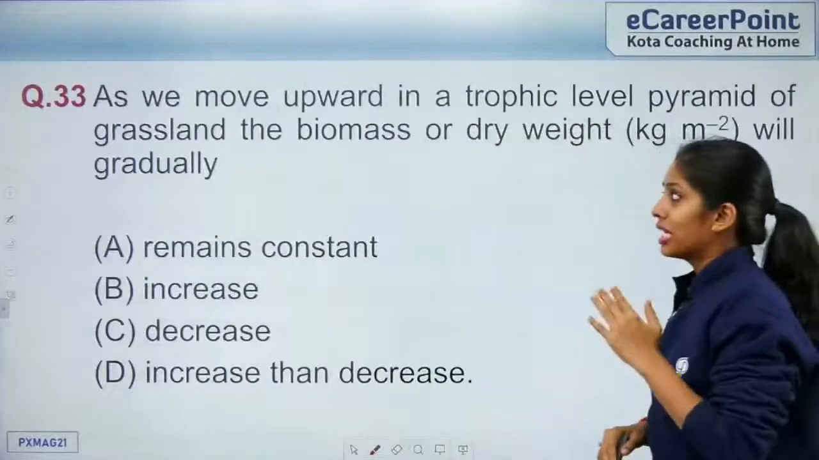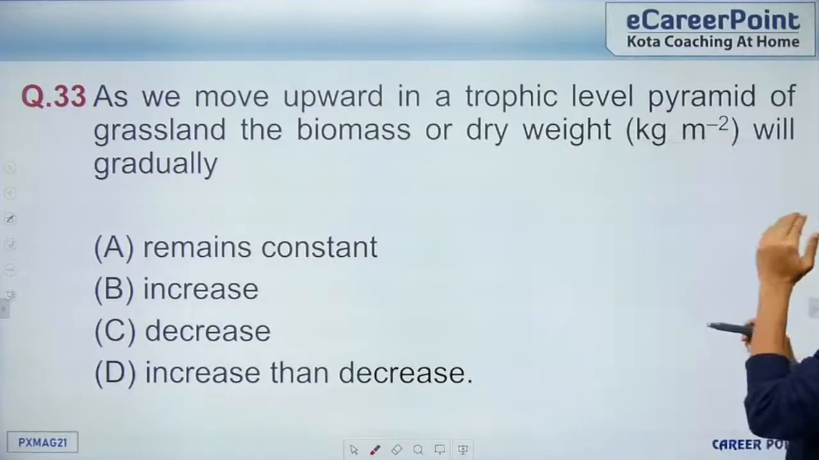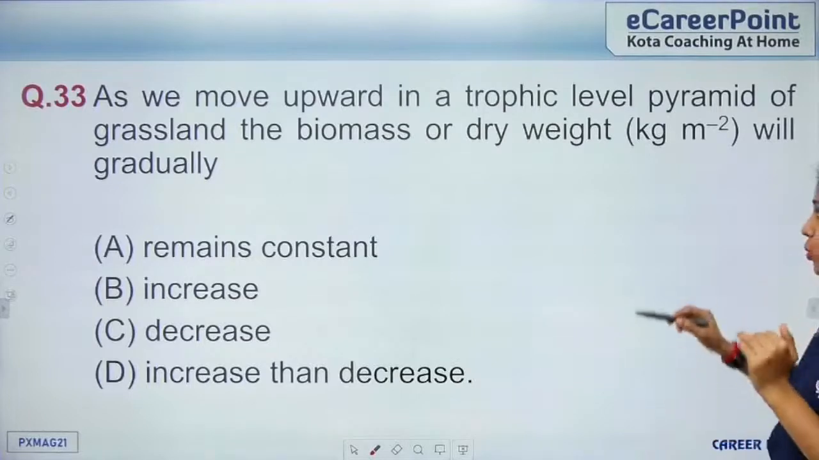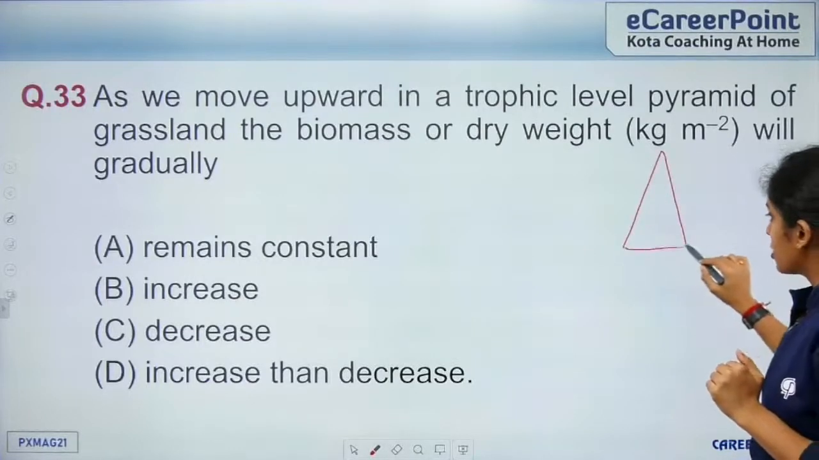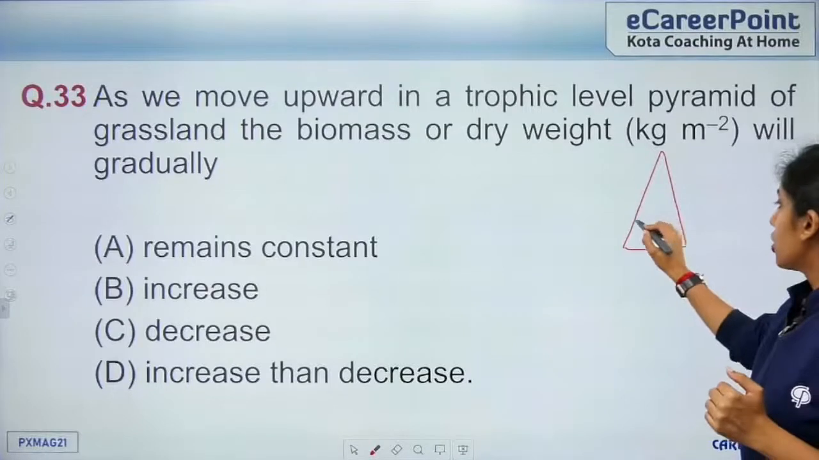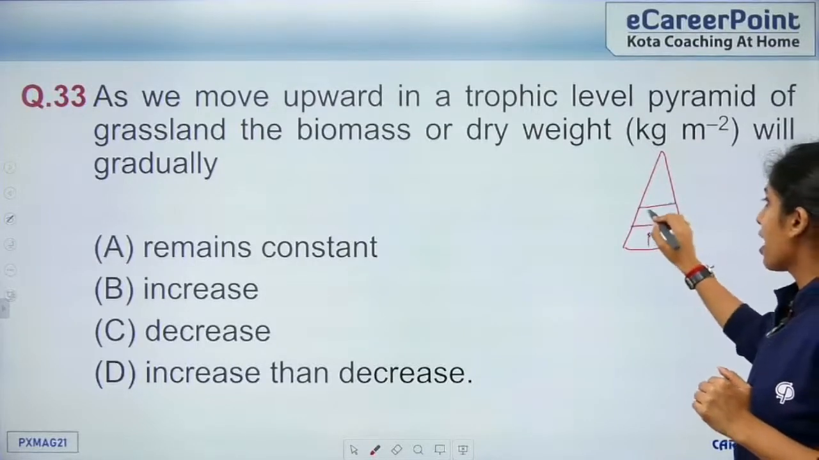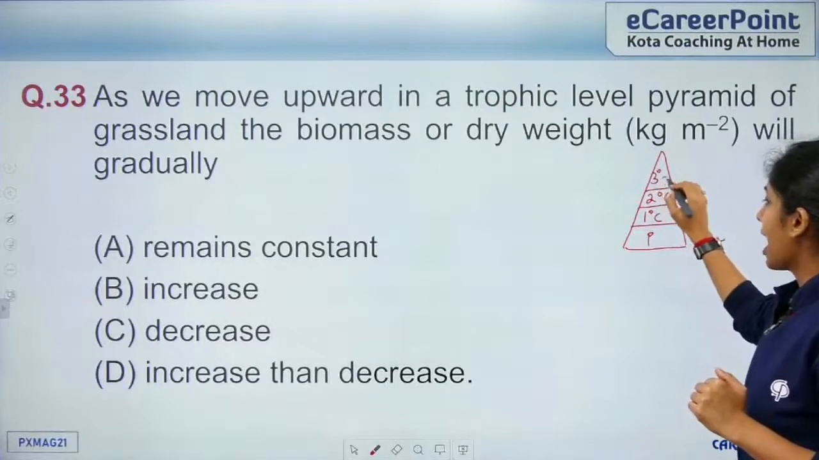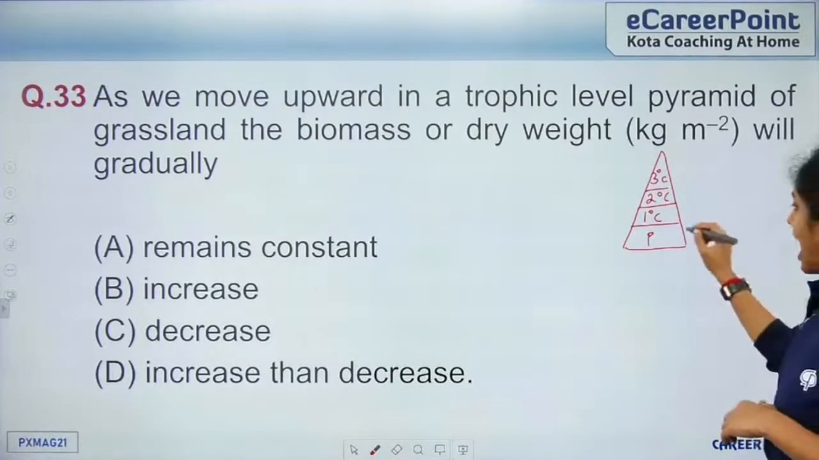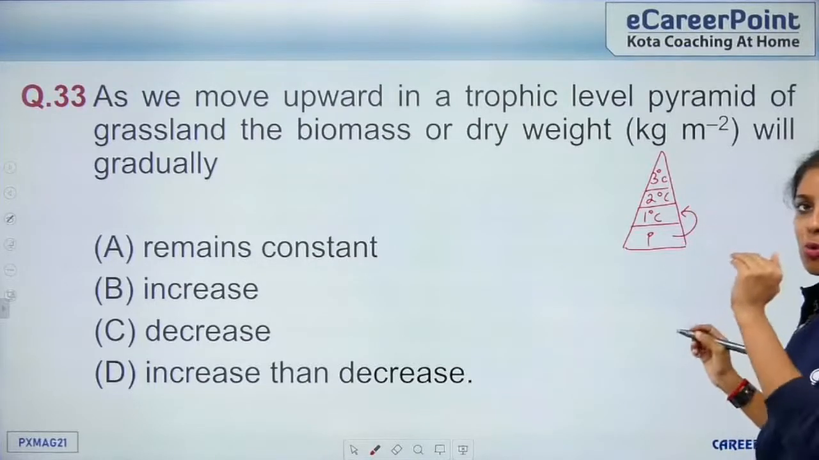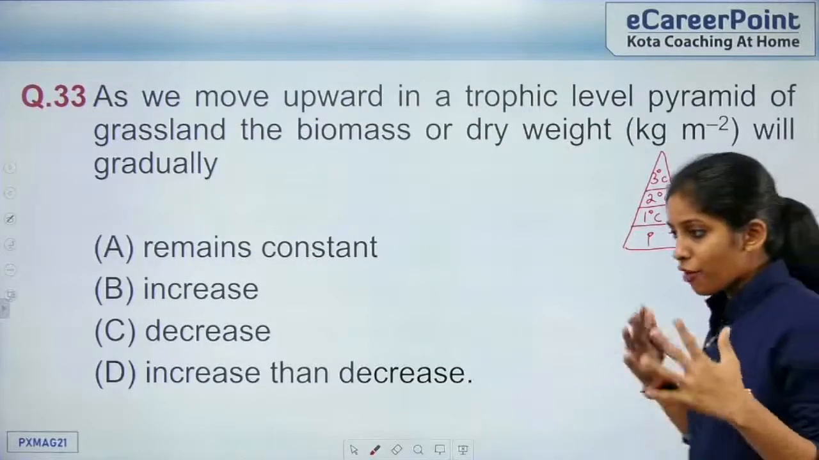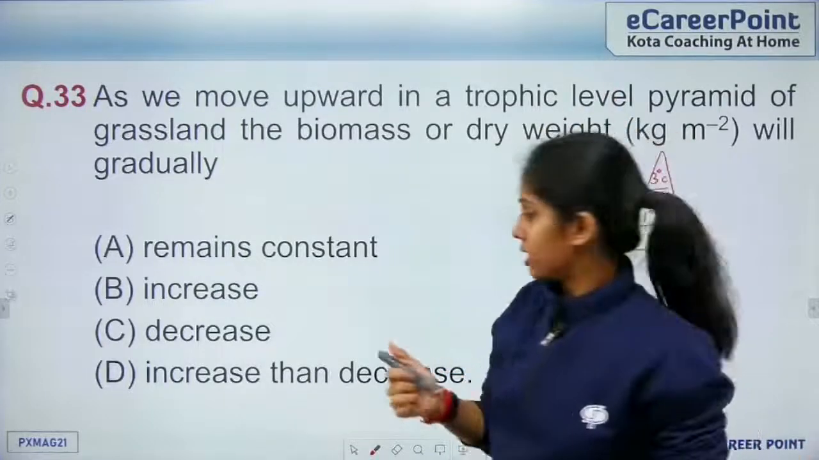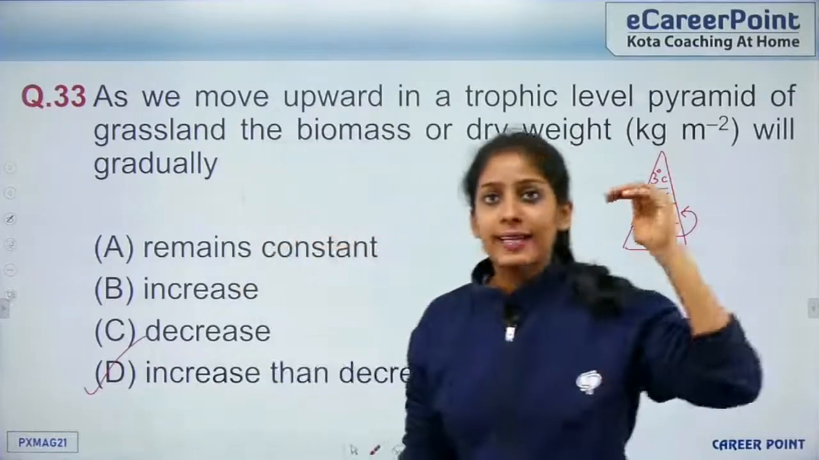So question 33, as we move upward in a trophic level pyramid of a grassland, the biomass dry weight will gradually... So trophic pyramids are like this. So this is from the ecosystem chapter. Initially I have producers, then primary consumers, then secondary consumers, then tertiary consumers, right? So as I go up, probably the biomass seems to increase because the number of primary consumers can be more, but as it reaches the tertiary consumer, it will decrease. So it increases, then it decreases.